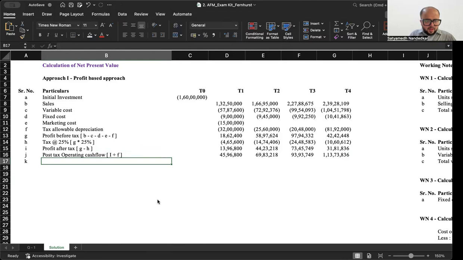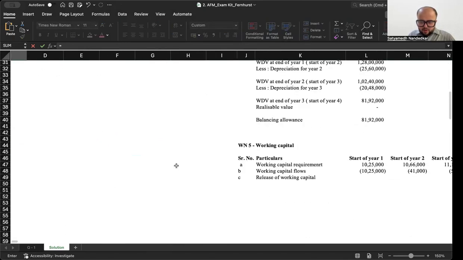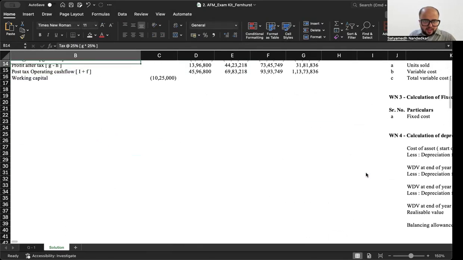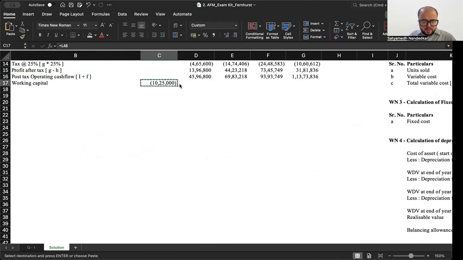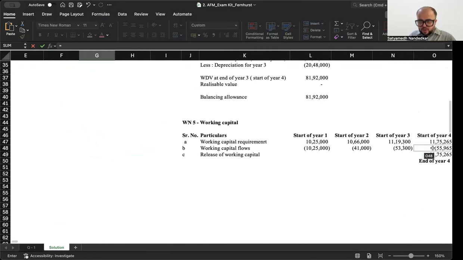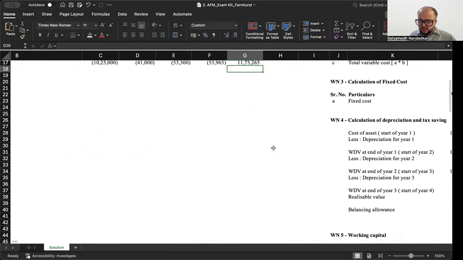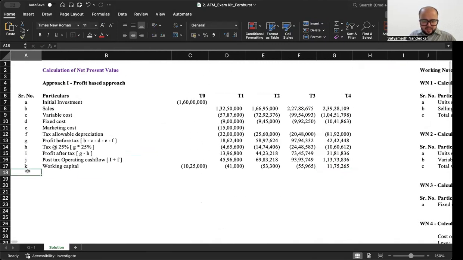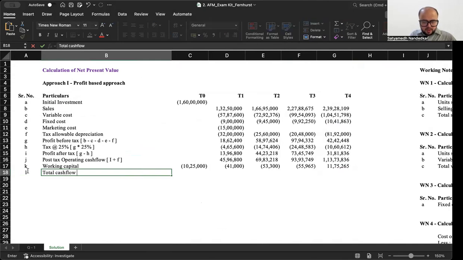Okay, now I also have my working capital flows here. How is my working capital flow? I have already had a separate working note on that. So I'm just going to include the working capital flows. And then there is release of working capital at the end of the year, at the end of the project life. Okay, now let's calculate the total cash flow. The total cash flow is post-tax operating cash flow plus working capital.